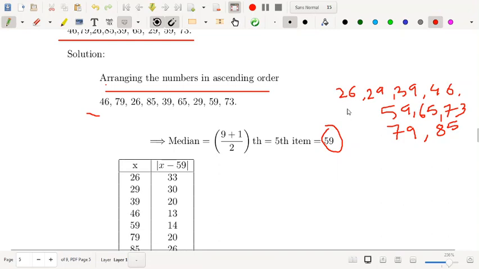So how many data you have? You see, you have 9 data. Number of data is 9, number of values is 9.